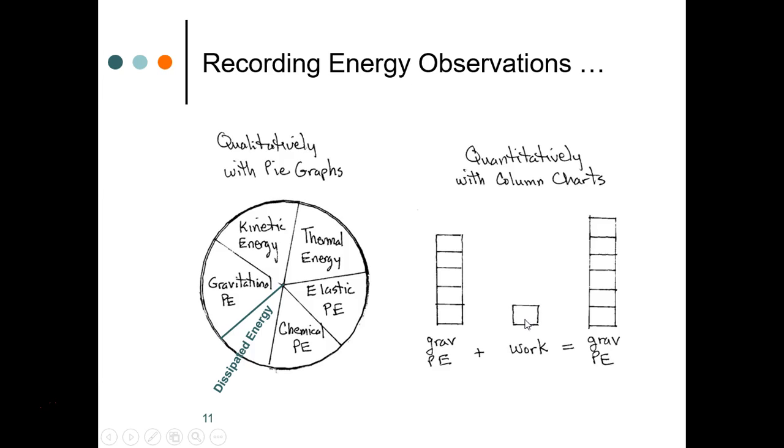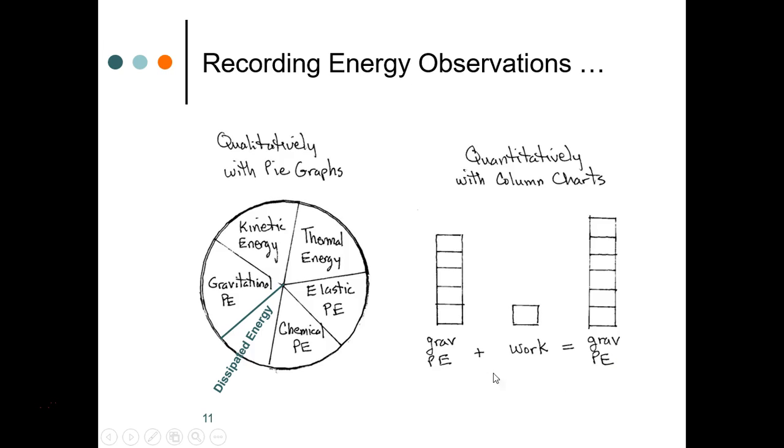Then 1 unit of energy flowed into the system through the transfer mechanism of work, and after that energy flowed in, we wound up with a total of 6 units of energy in the gravitational potential energy mechanism of our object.